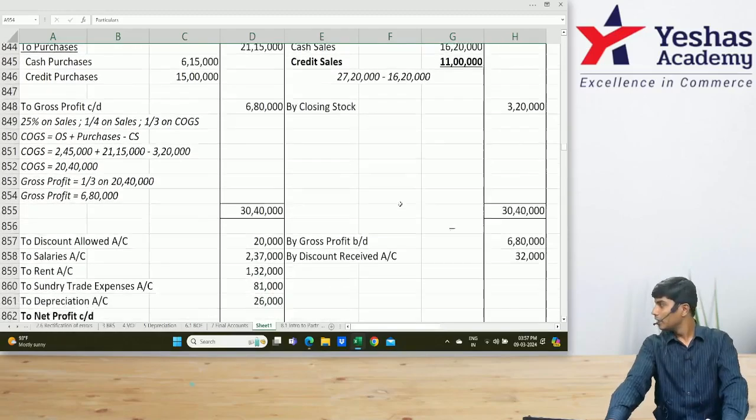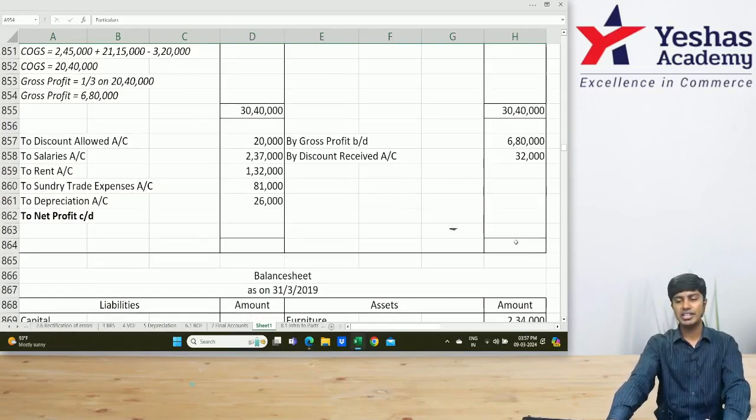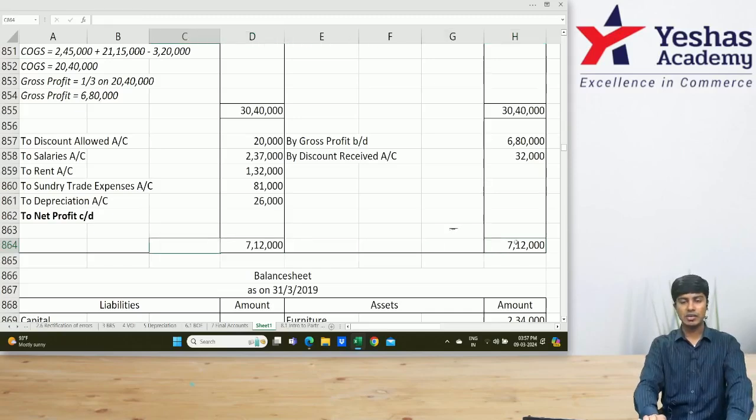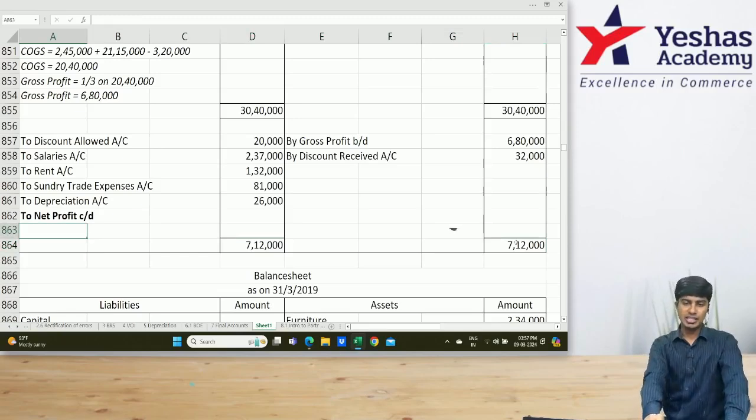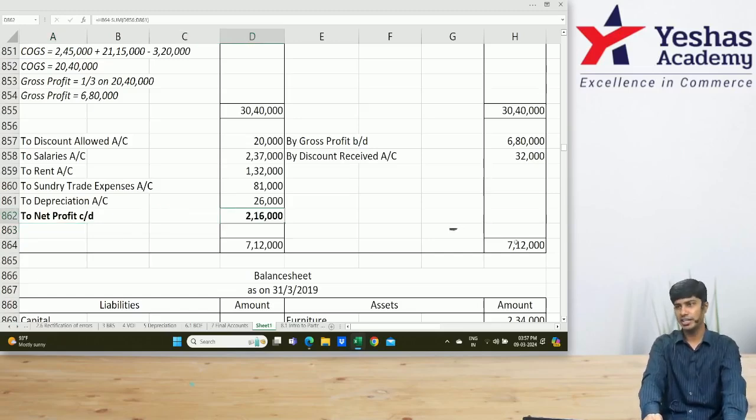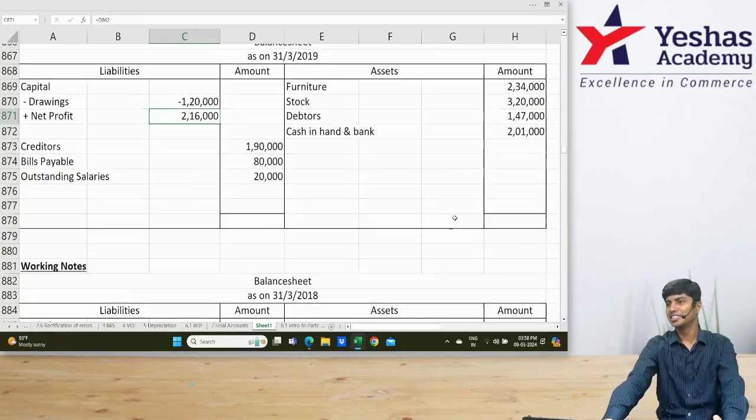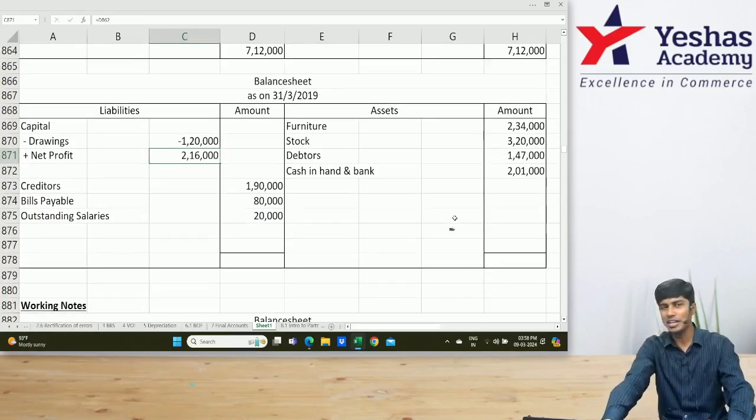Done with this. Now here we have everything ready. Can we find GP? Sorry, NP. Identify net profit. 2,16,000. I'll add to capital here. Sir, opening capital is not known. Shall we find opening capital? Where do we get opening capital from?